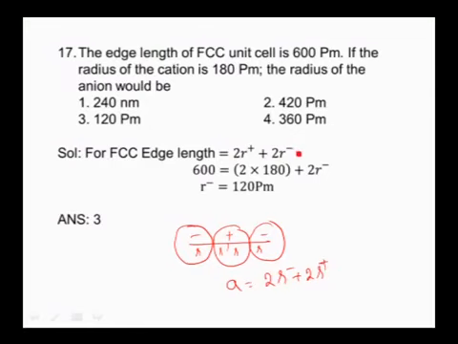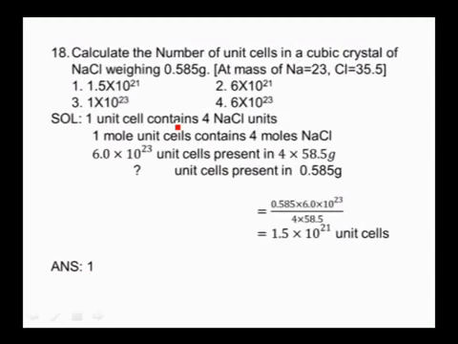Now the same I have equated here. Edge length is equal to 2 times the radius of cation and anion. The edge length given is 600 picometers, and the cation radius is given as 180 picometers. By substituting the edge length and cation radius values and on simplifying, you can get the radius of anion as 120 picometers. So our answer is the third option. And coming to the next question.